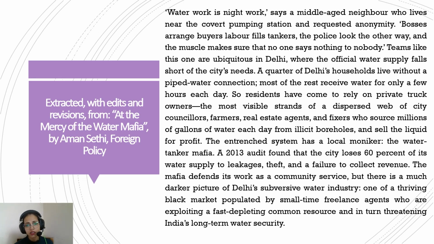So basically, as the passage itself is telling, only a quarter, that is 25%, of Delhi's households live without a piped water connection, and for the rest, a major chunk, they get water for very little time. So their water needs are not met, and that is why this whole economy of people illegally sourcing water and selling it has cropped up.